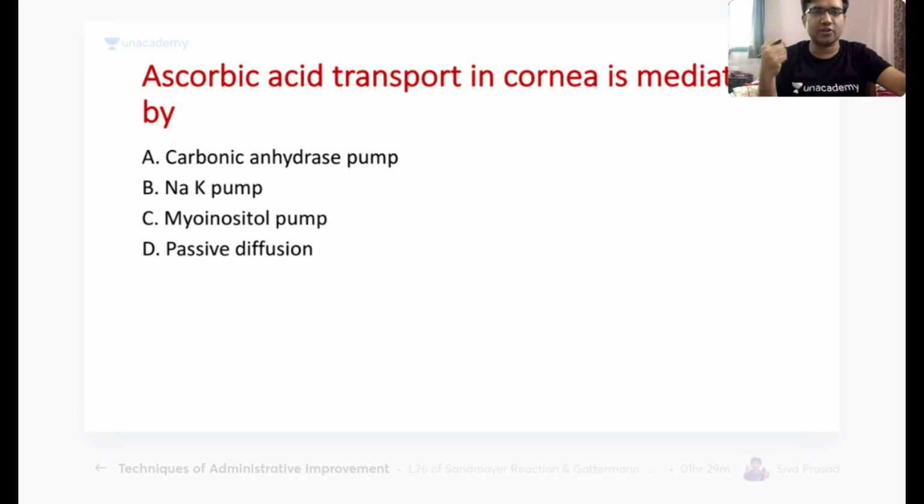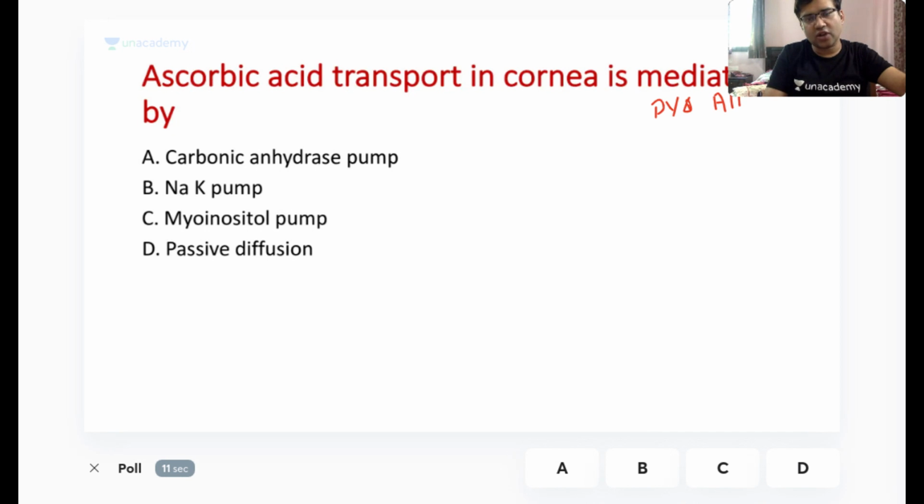Next question is a previous year question. The question was, ascorbic acid transport in cornea is mediated by which of the following? Carbonic anhydrase pump, sodium potassium pump, myo-inositol pump, or passive diffusion. This is a previous year question for AIIMS. So those students who have just joined now, this is a rapid revision session for the cornea and the conjunctiva.